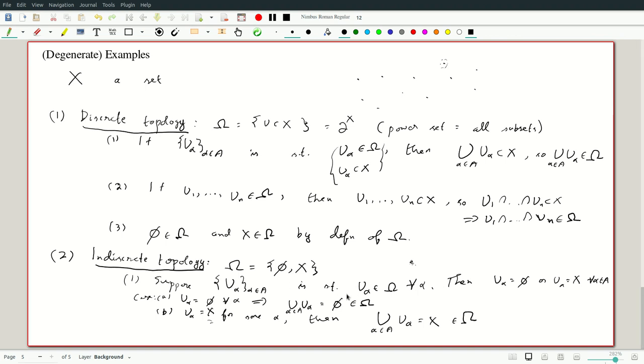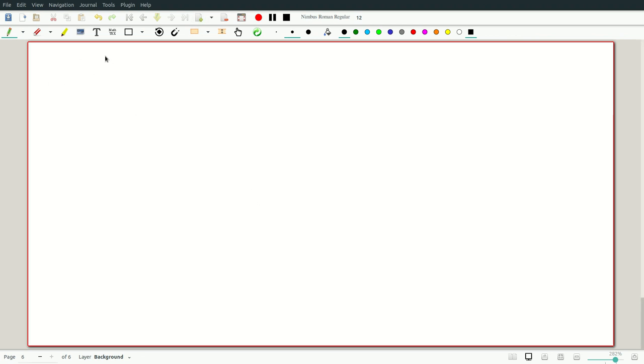So what happens is if we have a collection of open sets, either they're all empty or one is not empty. But if one is not empty, then it's immediately all of X. Okay, so in either case we see that the union is in omega. And meanwhile let's see part 2. Okay, so part 2: suppose U1 through Un belong to omega. Suppose we have finitely many sets contained in omega.